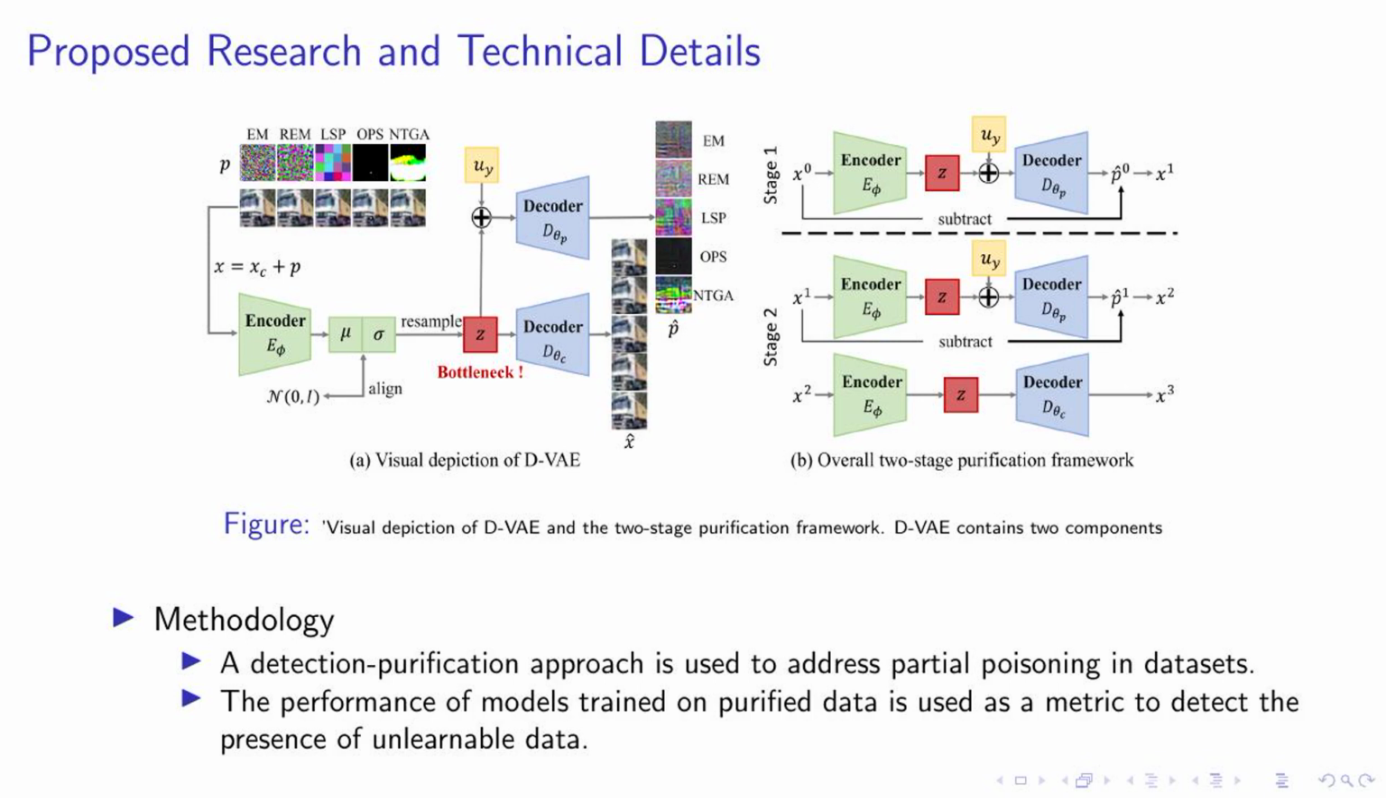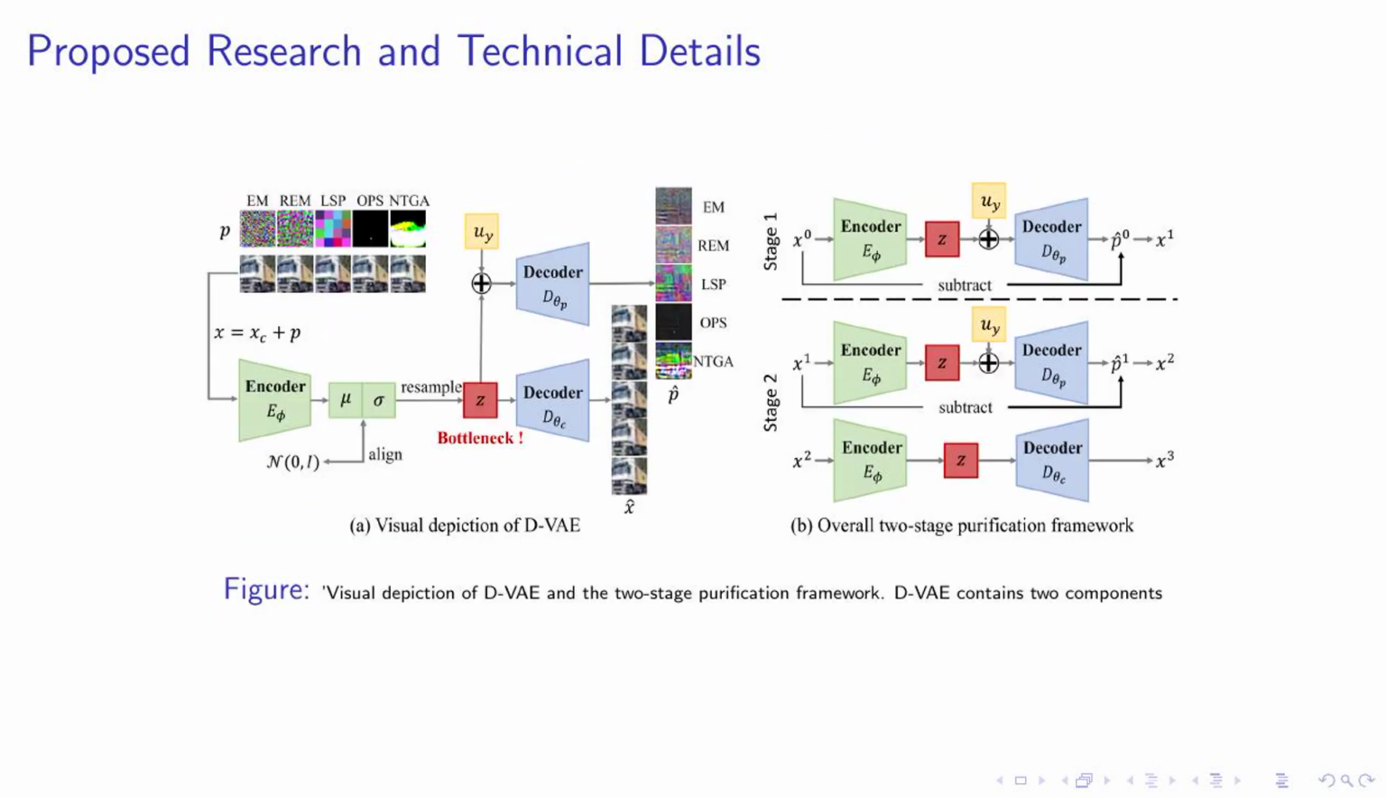Let's delve deeper into the technical details of our proposed research. As you can see in the figure, we have a visual depiction of the D-VAE and the two-stage purification framework. The D-VAE contains two key components. Firstly, we have the unlearnable dataset, denoted as P0, which we input into the D-VAE. We then use a two-stage purification process. In the first stage, we recover and remove heavy perturbations by training the D-VAE with a small KLD target.